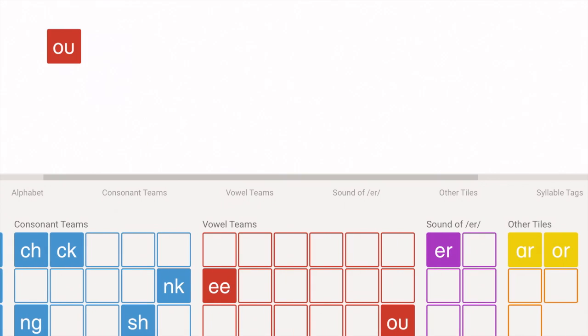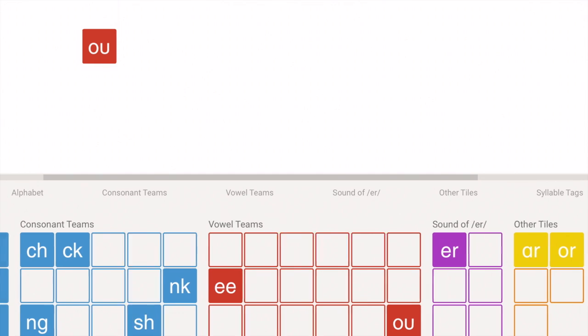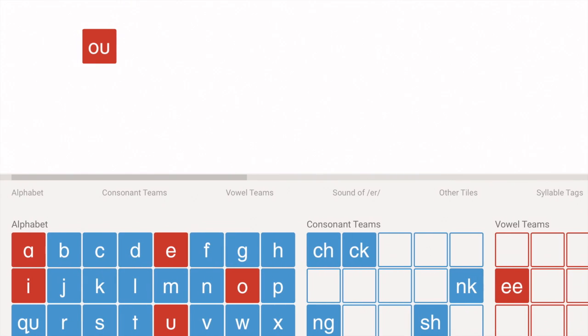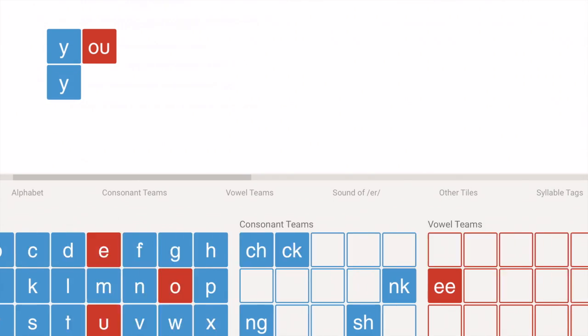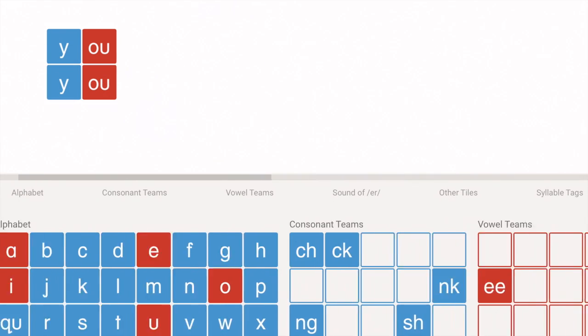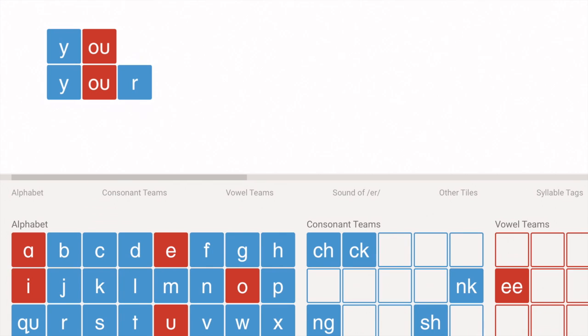Now pull down the OU tile. Tell me the sounds of this tile. Ow, oh, ooh. Build the word you. The word you uses the third sound of OU. Build the word your. The word your uses the second sound of OU.